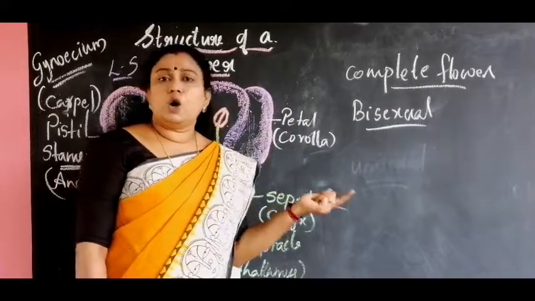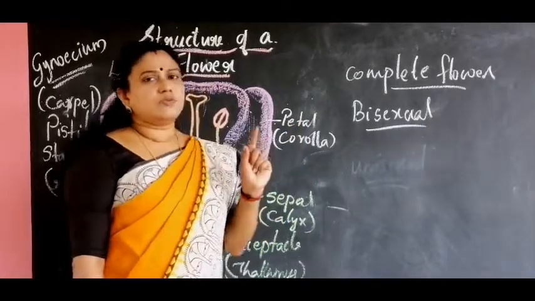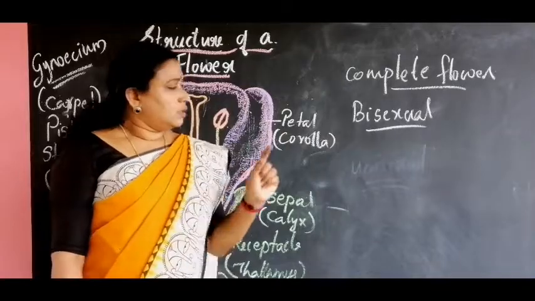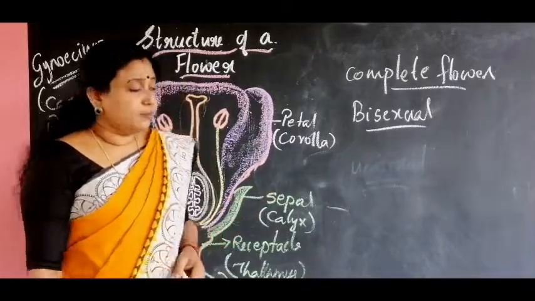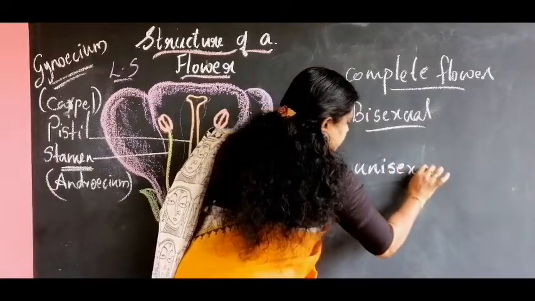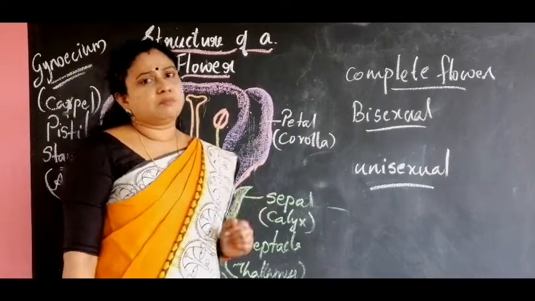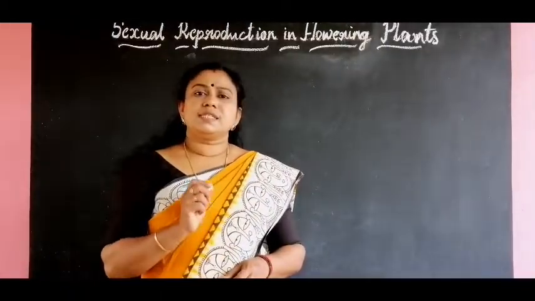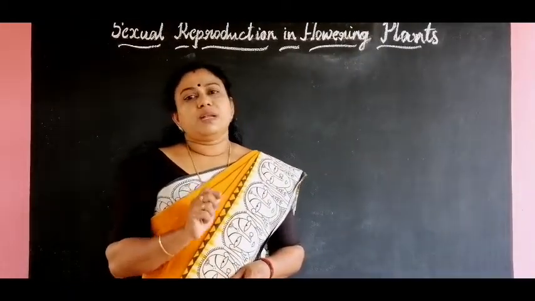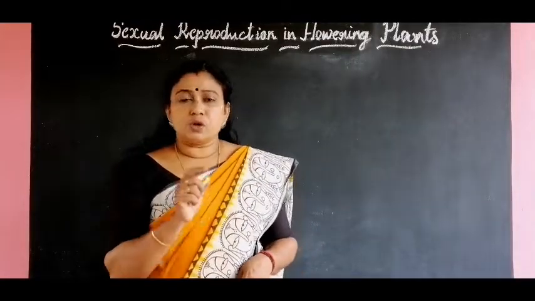Either male or female sex organs will be there in a single flower. Such flowers are called unisexual flowers or unisexual plants.